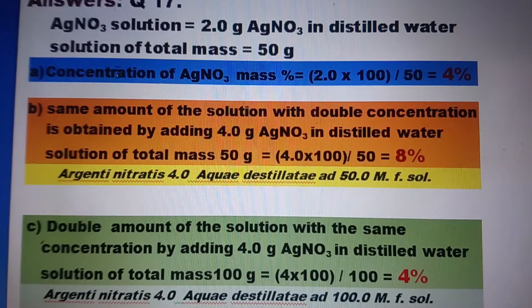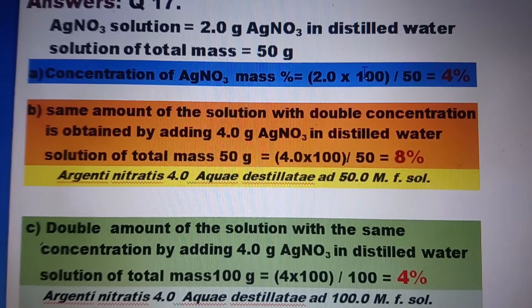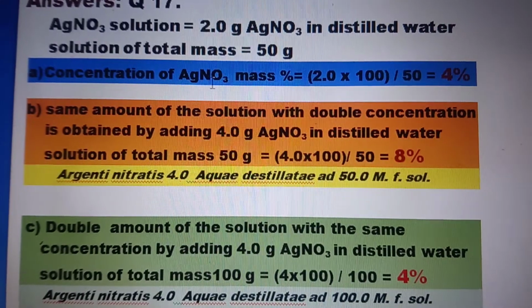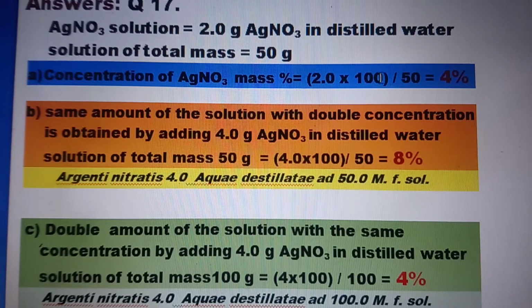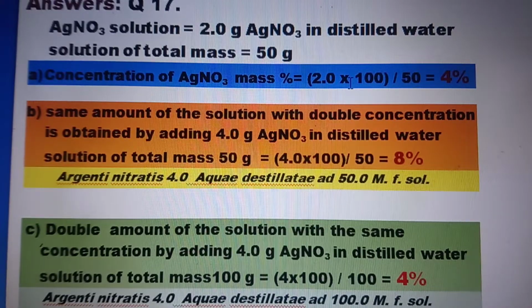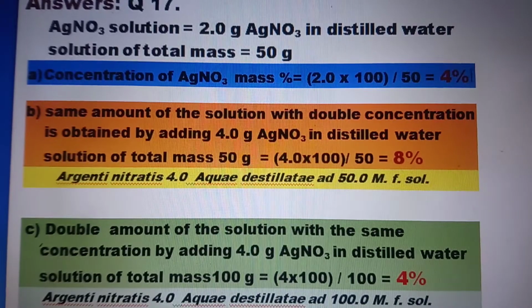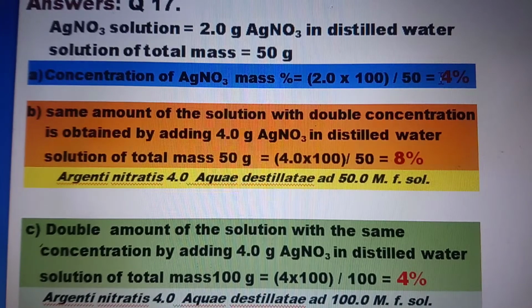Concentration of silver nitrate in mass percentage is the mass of silver nitrate per 100 grams of the solution. We have only 50 grams of the solution. So 2 divided by 50 times 100, or 2 multiplied by 100 divided by 50, that is equal to 4%. That is the answer for the first question. The concentration of silver nitrate in mass percentage is 4%.